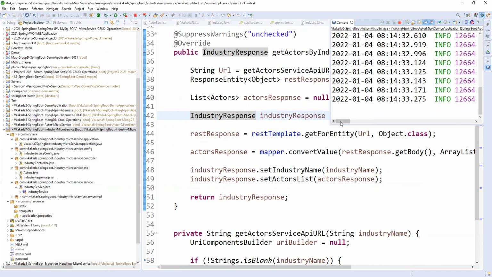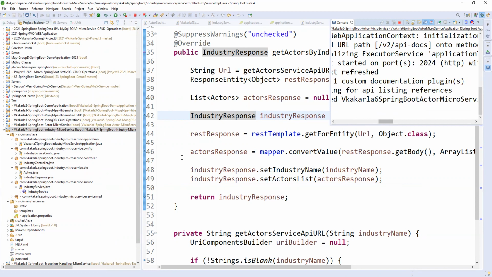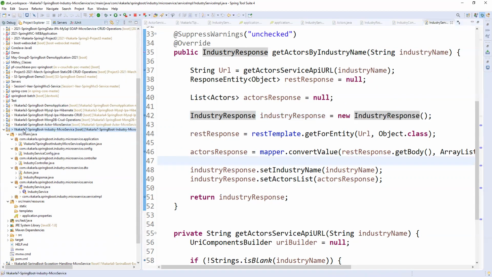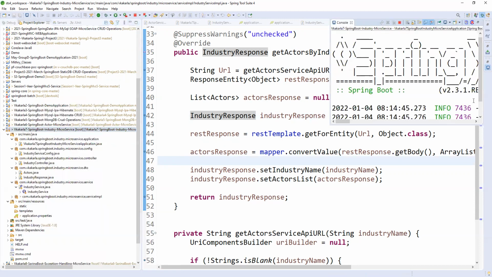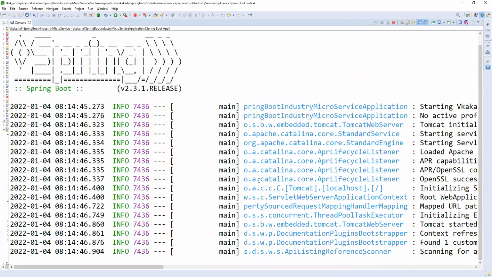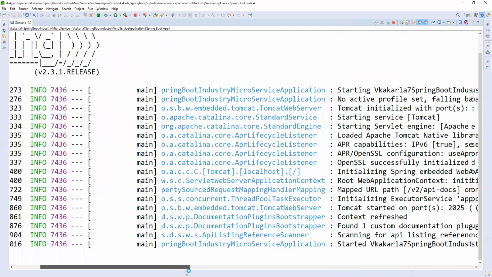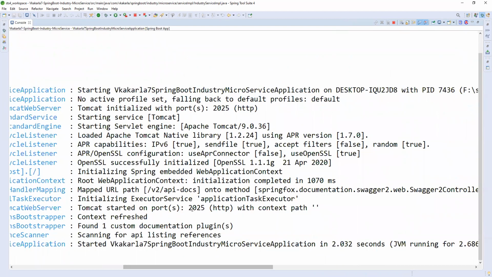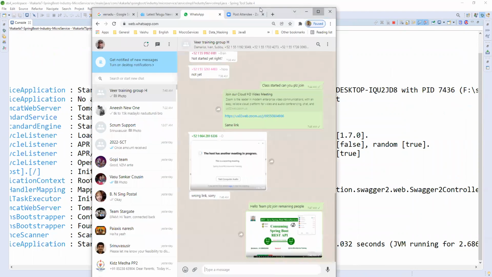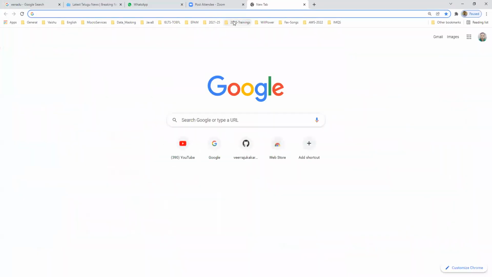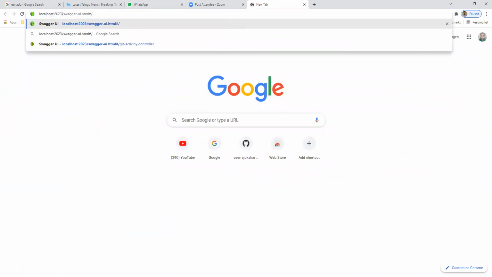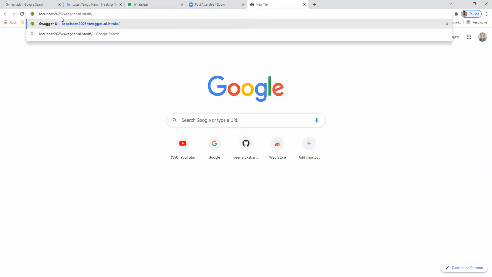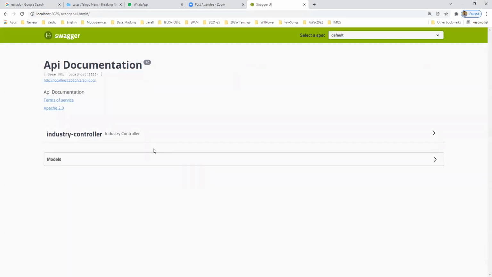Anyhow it is running. Okay, started. This one is also started. Let me open it.